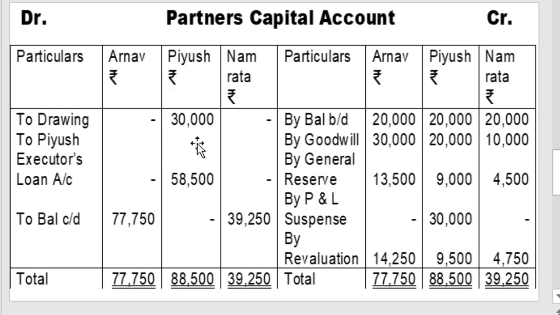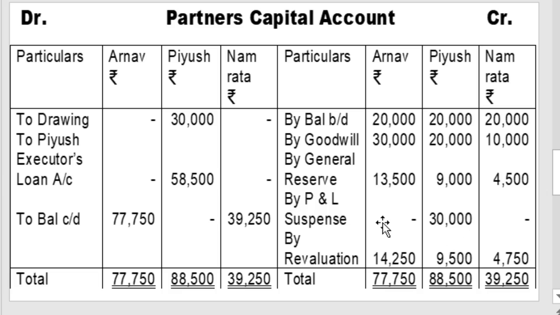Then the drawing amount is considered as profit till the date of death. So that entry will be profit and loss suspense account debit to Piyush capital account credit, because that amount is payable to Piyush. So amount due to partner is credited to partner capital account. So entry will be profit and loss suspense account debit 30,000 to Piyush capital account credit 30,000. So on Piyush capital account credit side, by profit and loss suspense account 30,000, and the debit balance of profit and loss suspense account is recorded on the asset side of the balance sheet, because it is a fictitious asset, fictitious loss, that is written off in the next final account.